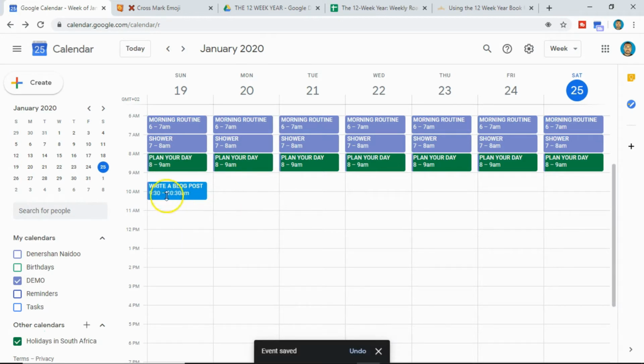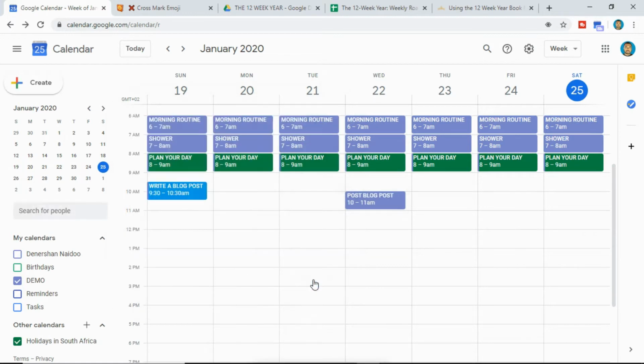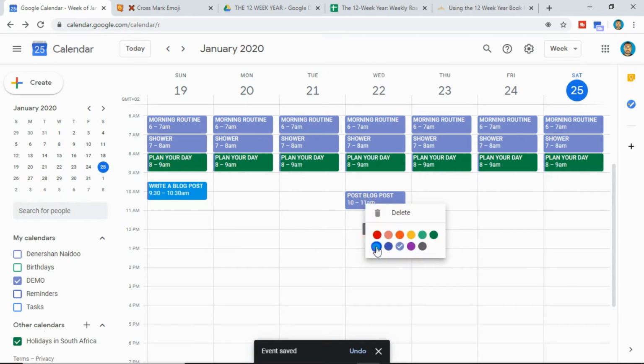You write your blog post on a Sunday, and let's say you post it on a Wednesday. Let's say post blog post, click on save, and because this is dealing with your work as well, let's say use the same color.